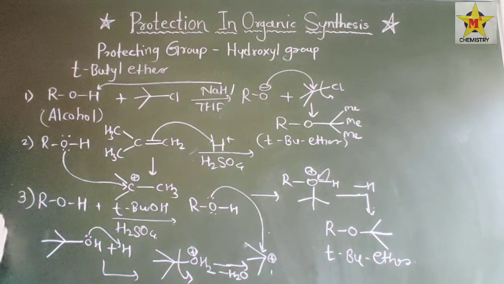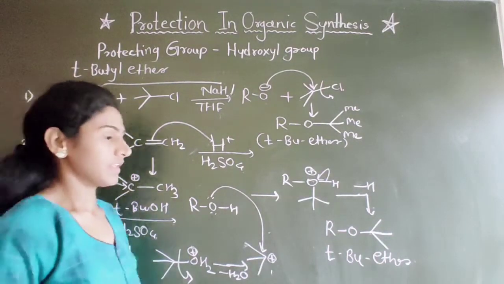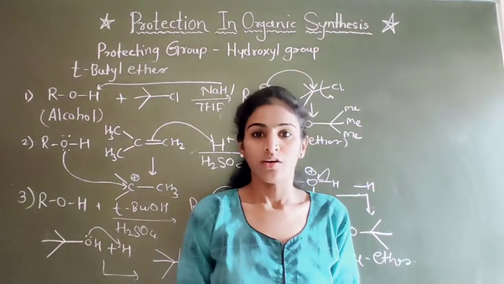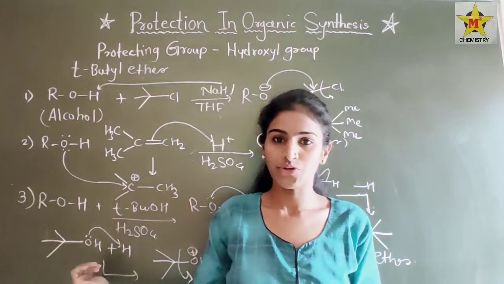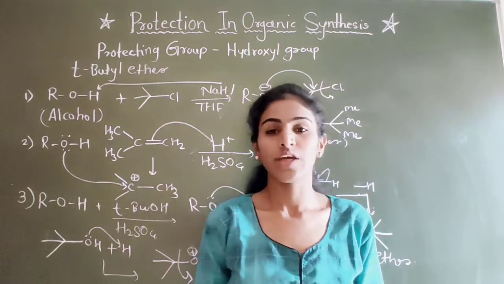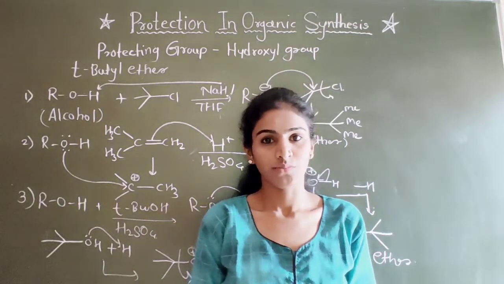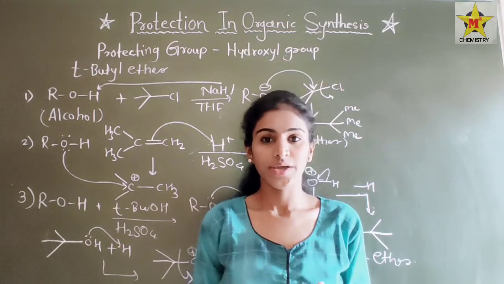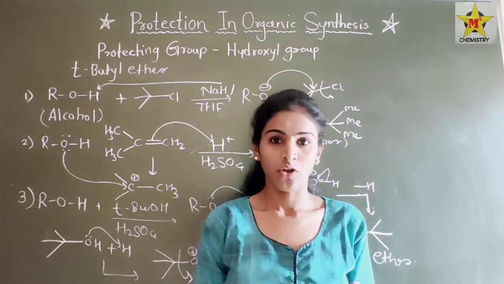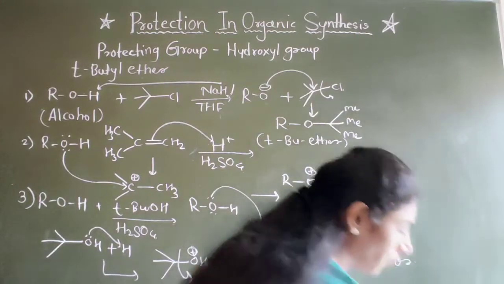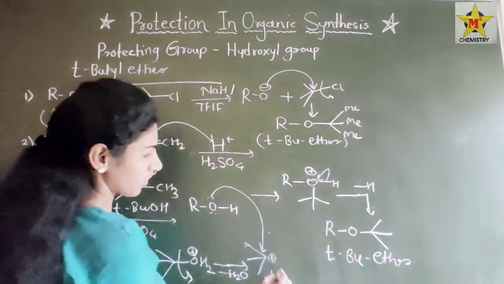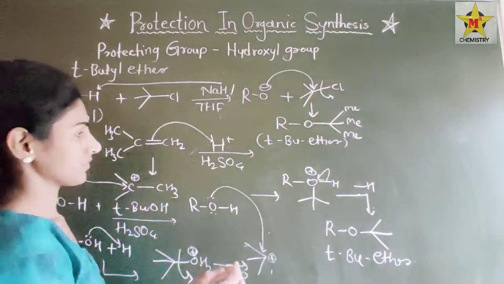For deprotecting this tertiary butyl ether, there are also some reagents. Trimethylsilyl iodide is used to deprotect tertiary butyl ether, and next HCl in acidic condition, then HBr in acetic acid along with hydrolysis, and one more, that is 4 normal HCl.